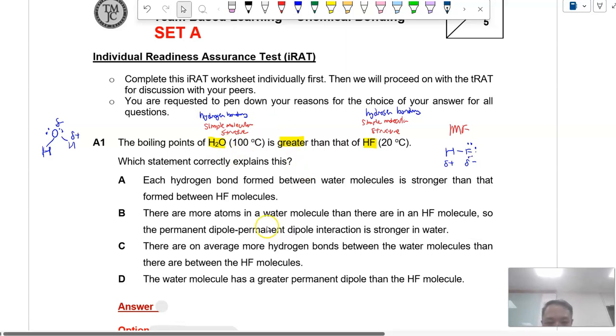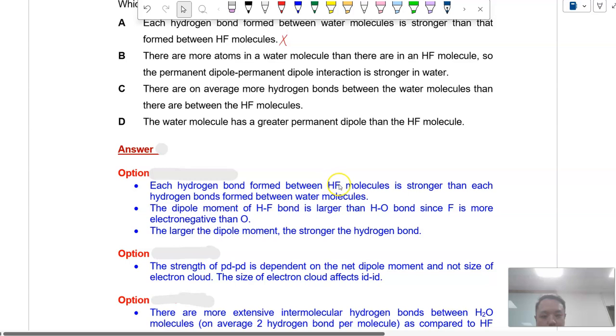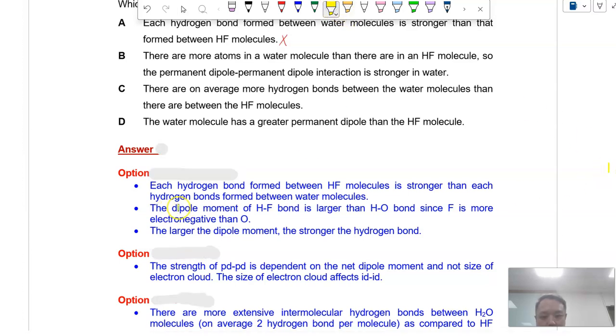So the question is, which statements correctly explain why H2O has a higher boiling point compared to HF? Option A: each hydrogen bond formed between water molecules is stronger than that formed between HF molecules. That is not correct. Why? Because the hydrogen bonds formed between HF molecules are actually stronger than hydrogen bonds formed between water molecules. Why? Because we look at the dipole moment. The dipole moment of the HF bond is larger than that of the OH bond because F is more electronegative than O.